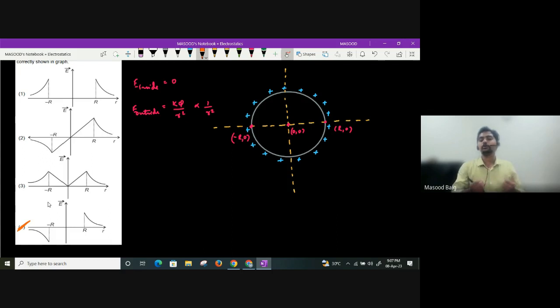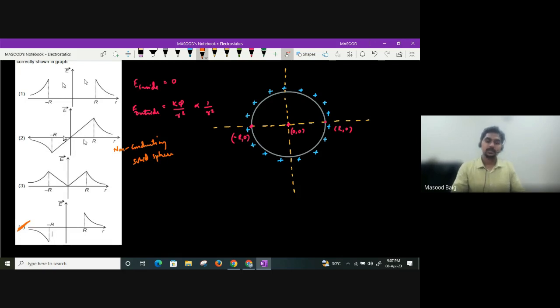However, if they are asking the magnitude of electric field, it is the first variation. The second one is the electric field vector for a non-conducting solid sphere. The third one is the magnitude of electric field for a non-conducting solid sphere. The fourth is the electric field for a conducting solid sphere, and the first is the variation of the magnitude of electric field for a conducting solid sphere. Clear, all of you?